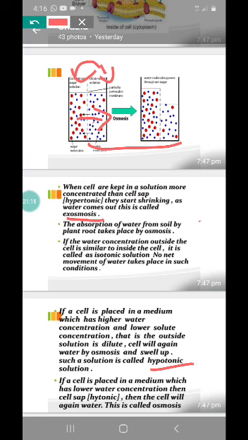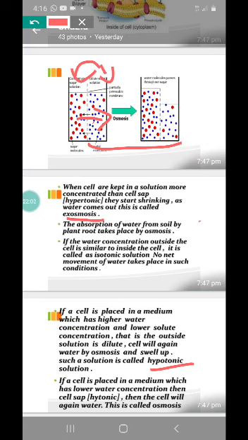Clear, children? So such a solution of high salt concentration, high solute concentration, is called a hypertonic solution. We say hypertonic or hypotonic in terms of salt. Okay, children, but water will move from higher to lower, definitely. Clear? Okay. But when you place a cell, either a plant cell or an animal cell, in a hypertonic solution, what will happen?